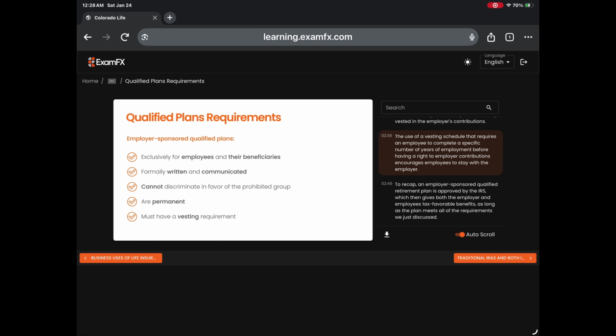The use of a vesting schedule that requires an employee to complete a specific number of years of employment before having a right to employer contributions encourages employees to stay with the employer. To recap, an employer-sponsored qualified retirement plan is approved by the IRS, which then gives both the employer and employees tax-favorable benefits, as long as the plan meets all of the requirements we just discussed.